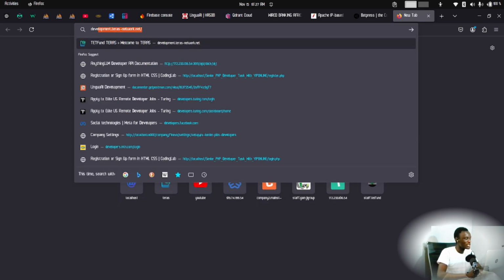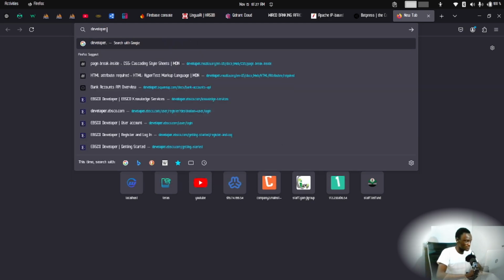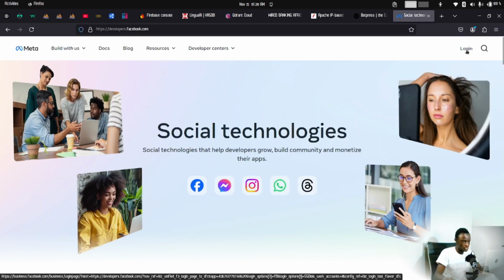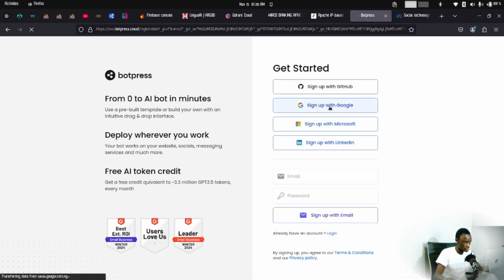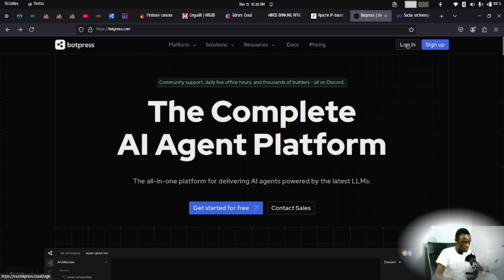All you need is to check out developers.facebook, or you just need to come here. But before we do that, let's go back to Botpress. If you don't have an account with Botpress, you might really want to create one. It's pretty simple. You just go to sign up and provide the necessary requirements, your email, absolutely basic information to continue. If you have an existing Gmail account on the browser you are using at the moment, you can just sign up with Google. However, I already have an account with Botpress, so I wouldn't like to sign up again. All I need to do now is to log in.